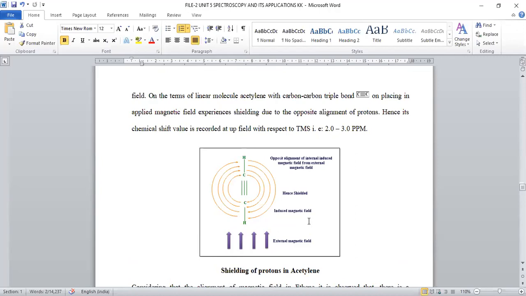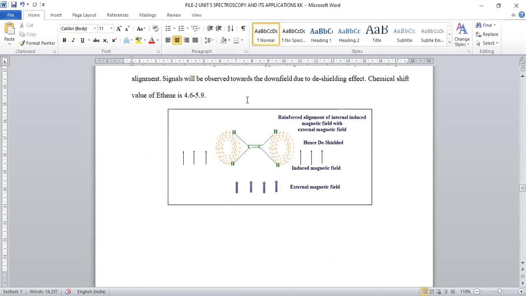Because of the opposite alignment in acetylene, they experience a shielding effect. So signals appear in the range of 2 to 3 ppm. The acetylene molecule always experiences a shielding effect, meaning opposite alignment between the external and induced magnetic field.